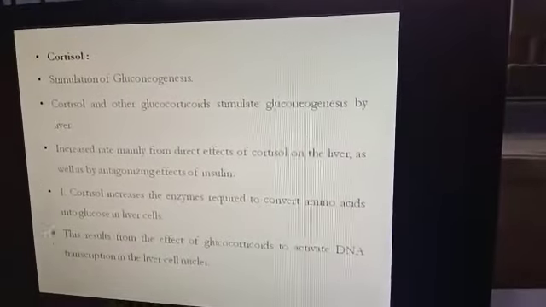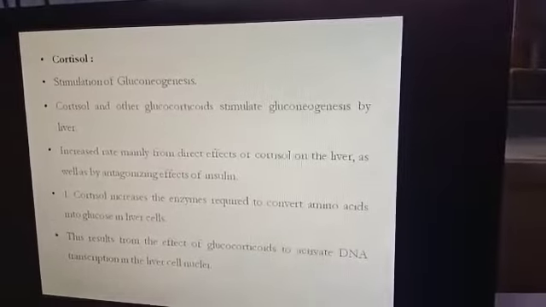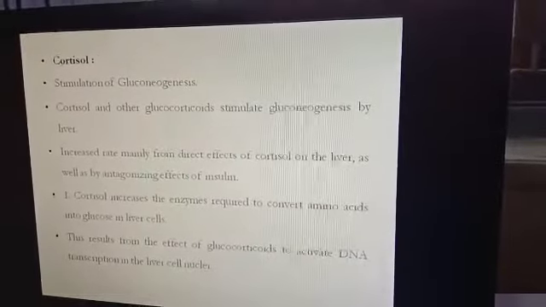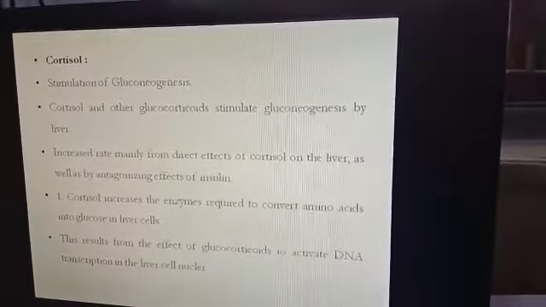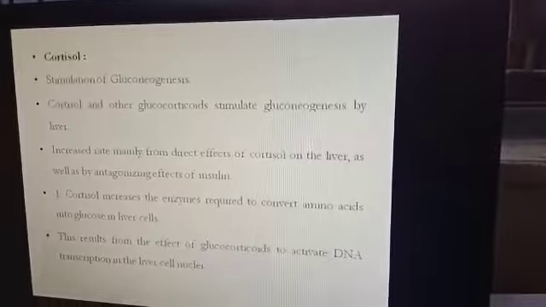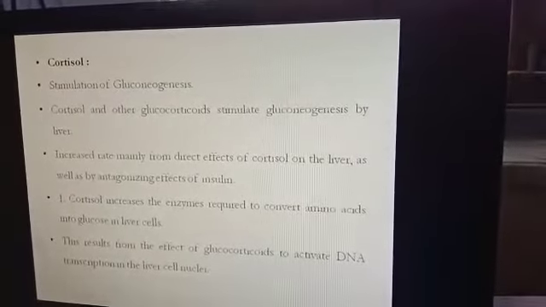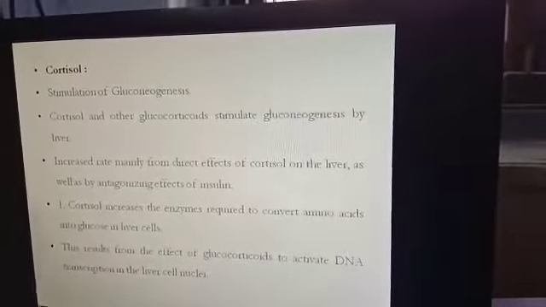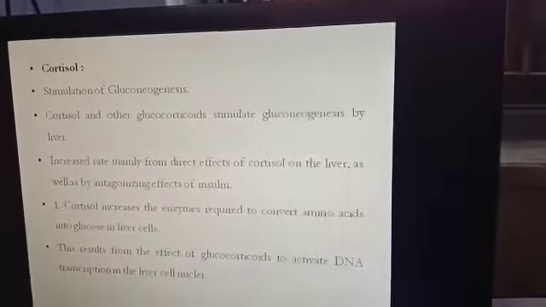Then the next hormone is cortisol. Cortisol is the hormone which stimulates or increases gluconeogenesis. Cortisol and other glucocorticoids stimulate gluconeogenesis by the liver. So they increase the blood glucose level by synthesizing glucose in the liver.